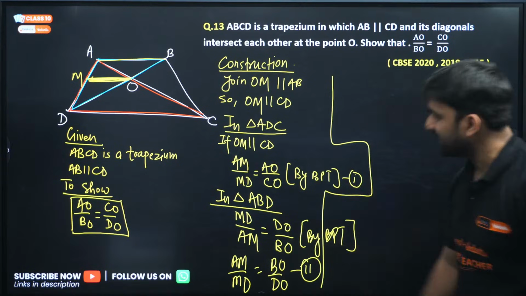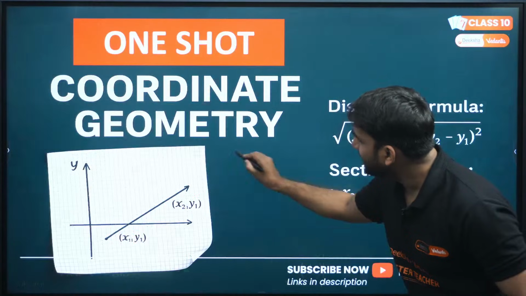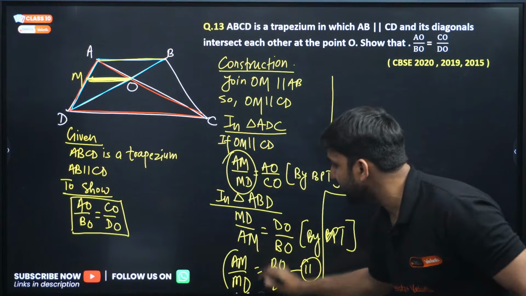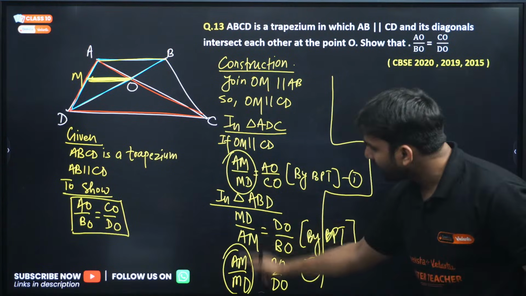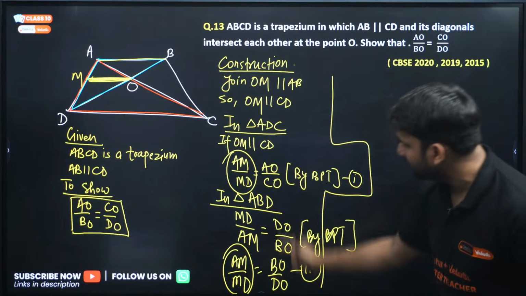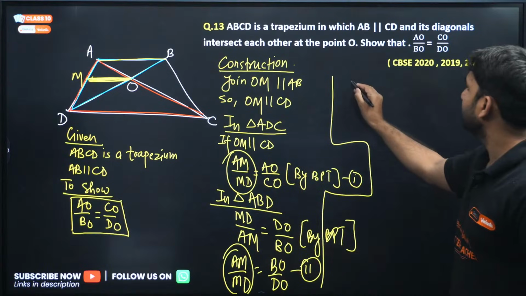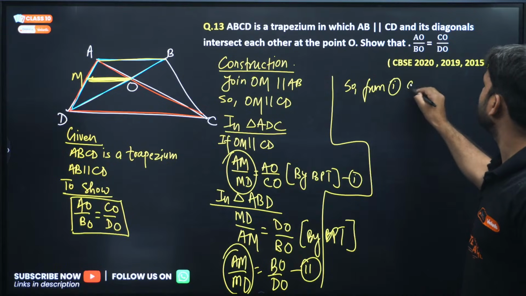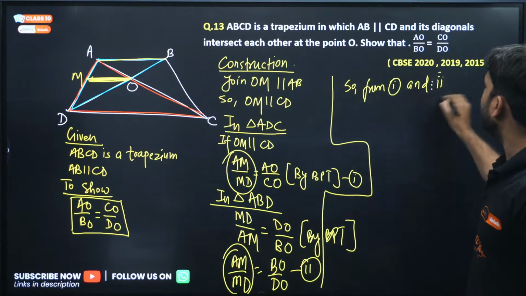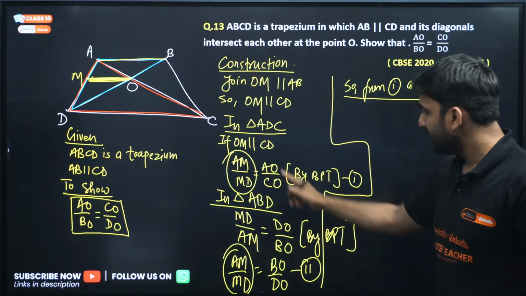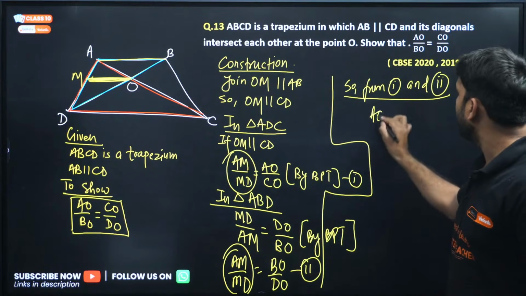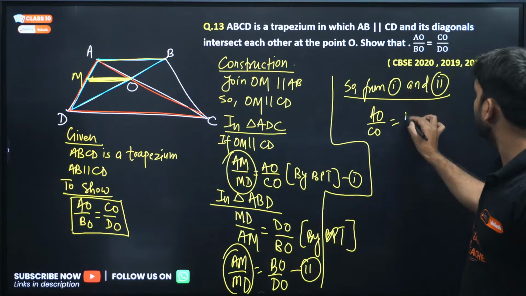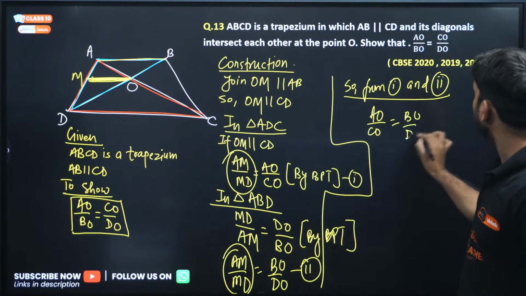From first and second, can you see this here? This is AM by MD, and this is also AM by MD. If both are common, the right hand sides will also be equal to each other. So from first and second, can we equate? AO by CO will be equal to BO by DO.